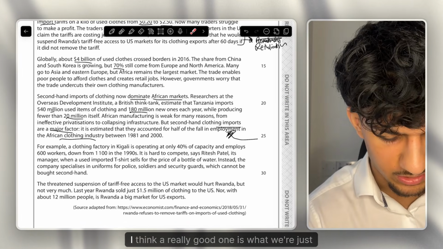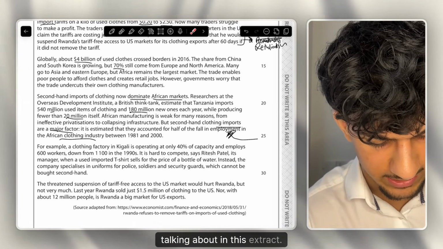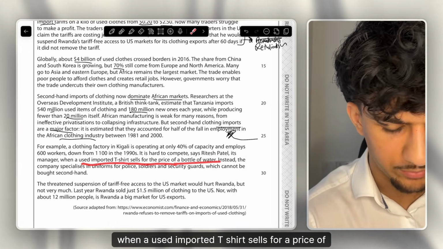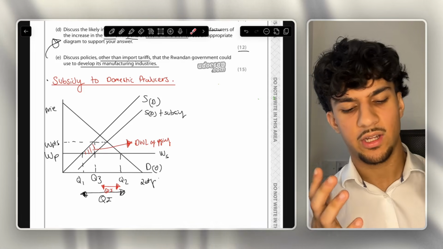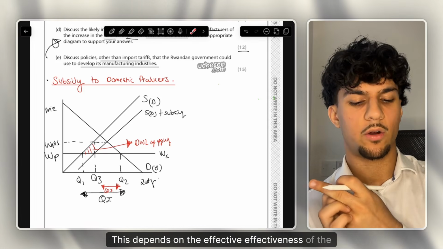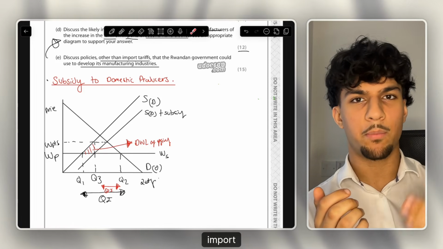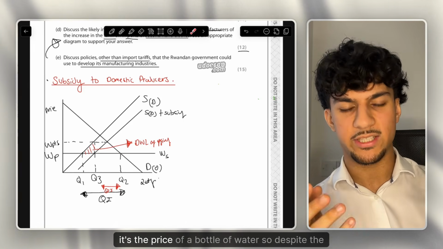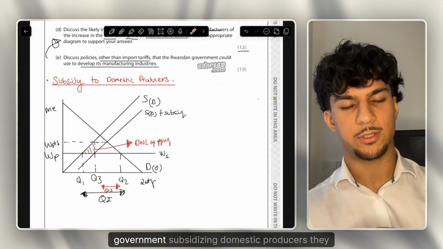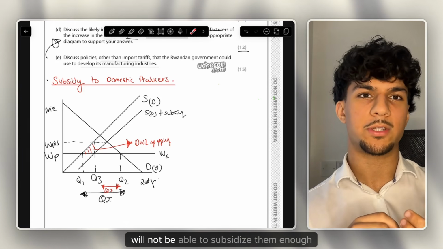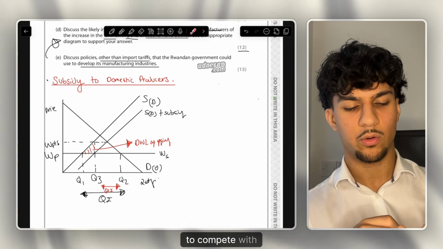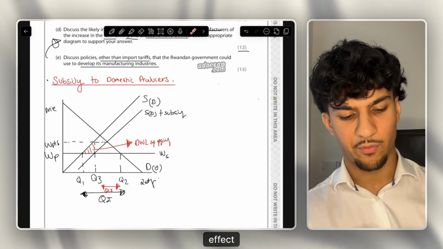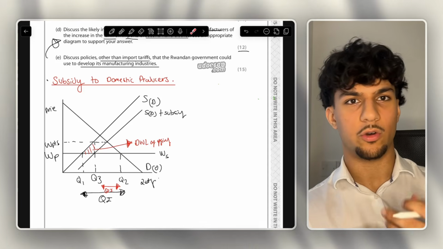Now, with regards to evaluation, I think a really good one is what we were just talking about in this extract. It's hard to compete when a used imported t-shirt sells for the price of a water bottle. So the way you could word it is, however, in evaluation, this depends on the effectiveness of the subsidy, as importing second-hand clothing in Rwanda is so cheap, and then you can use the extract. For example, it's the price of a bottle of water. So despite the government subsidising domestic producers, they will not be able to subsidise them enough to compete with the imported second-hand goods. Therefore, it will not have a significant effect on causing development and all the positive effects we mentioned.